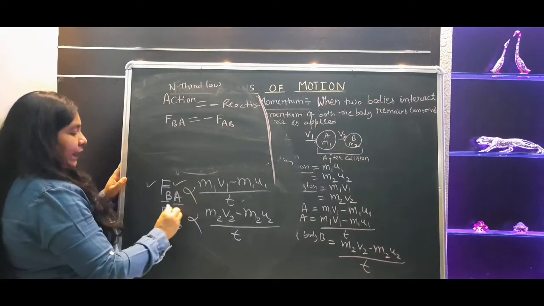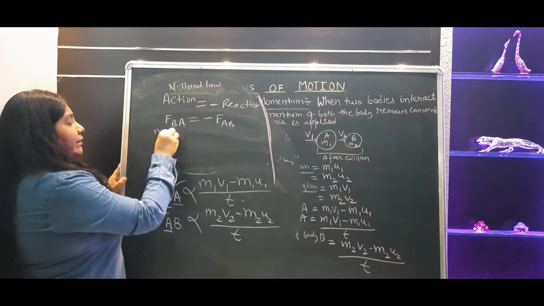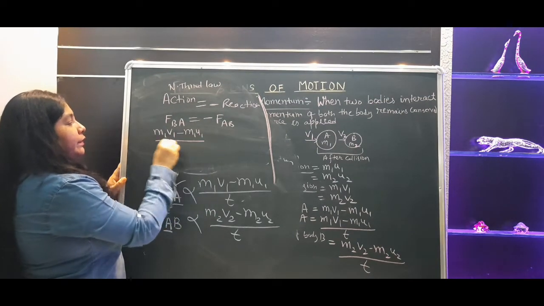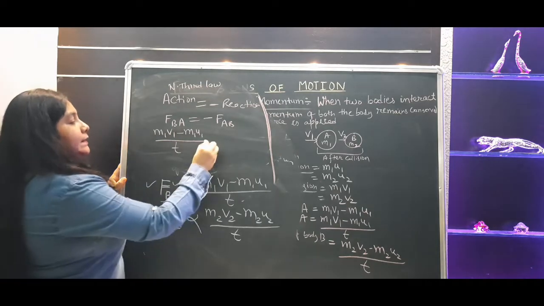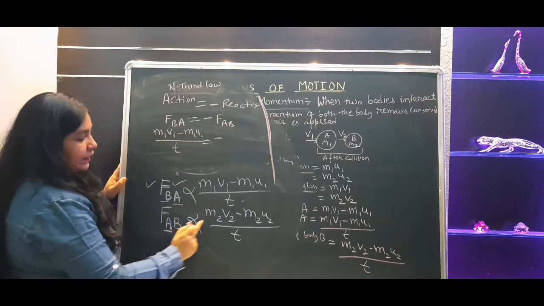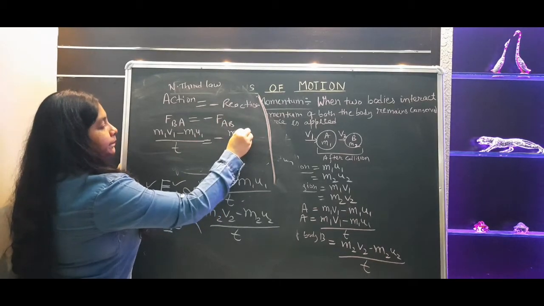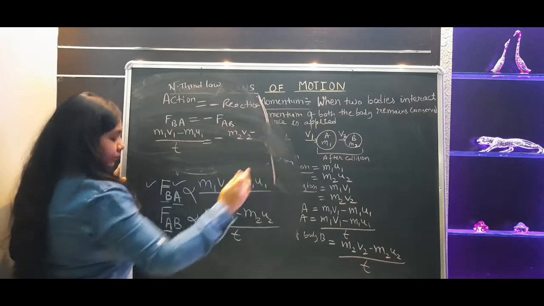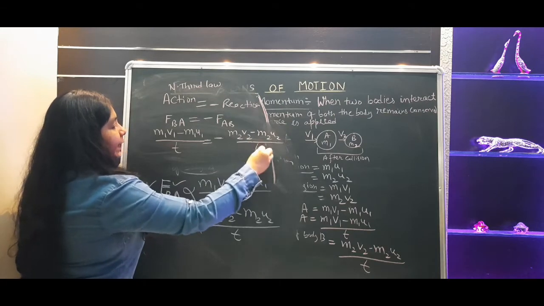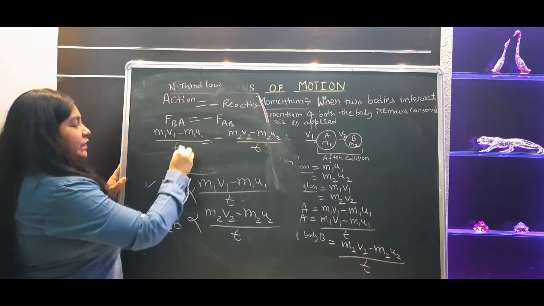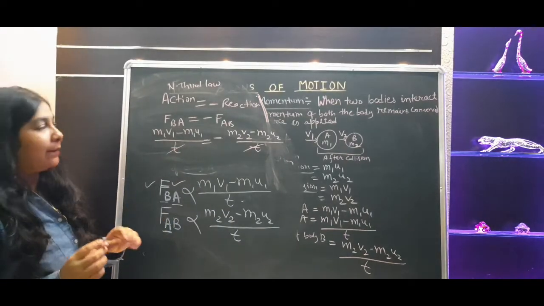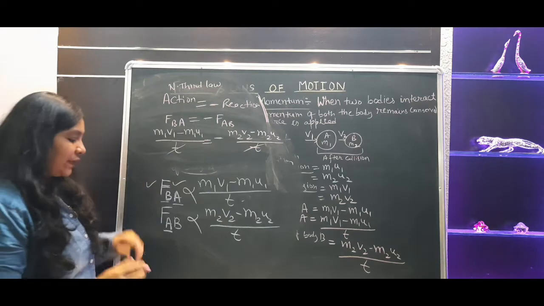Okay, so what is the value of FBA? M1V1 minus M1U1 divided by T is equal to, let's take the minus sign first, what is the value of FAB? M2V2 minus M2U2 divided by T. Okay, now this T is common here because both the bodies were colliding for a particular interval of time. So this time is constant here, so we just nullified that too.